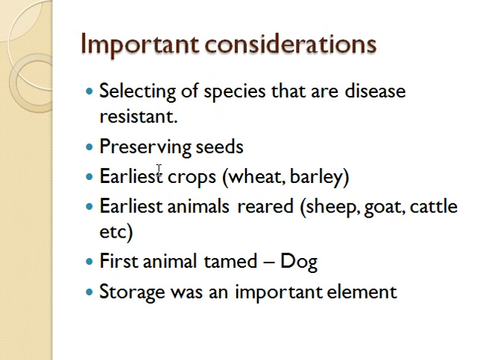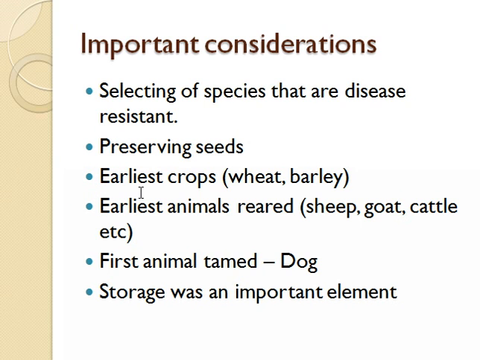So what were the important considerations? There were some important considerations for farming practices, and these were selecting species that are disease resistant, and then preserving seeds, because all plants were not perennial, they were seasonal. So there was a requirement of preserving these seeds, and when the season comes they need to sow these seeds and grow these plants. For that storage was needed, so preserving seeds was another important consideration.